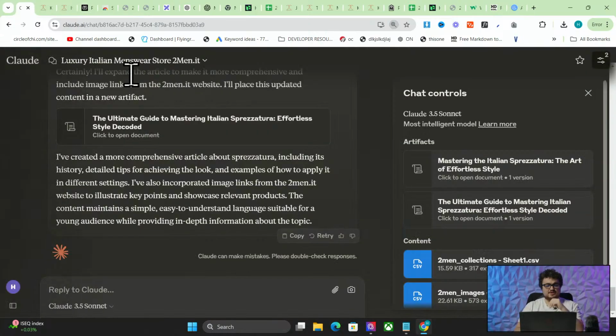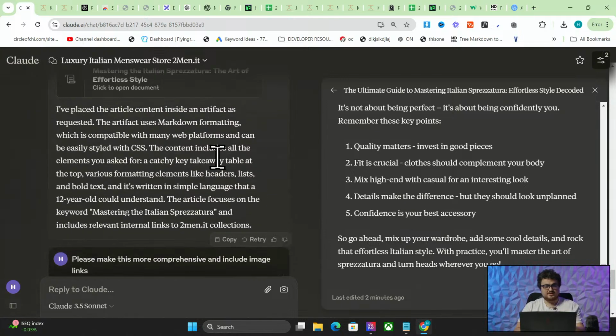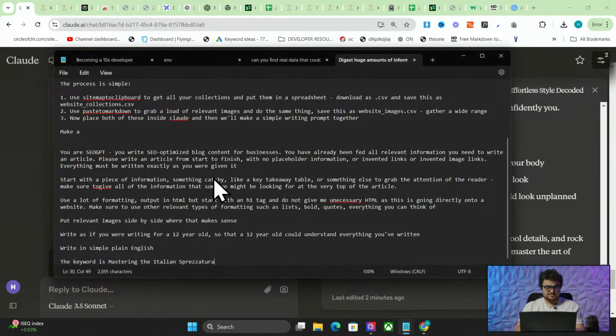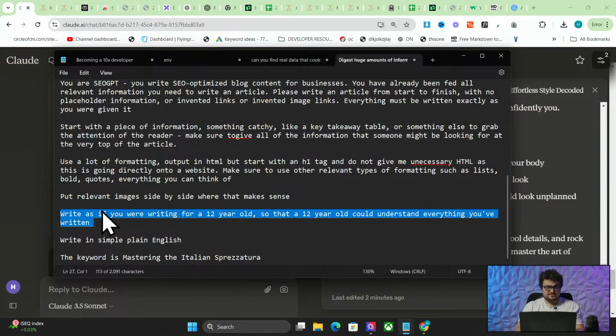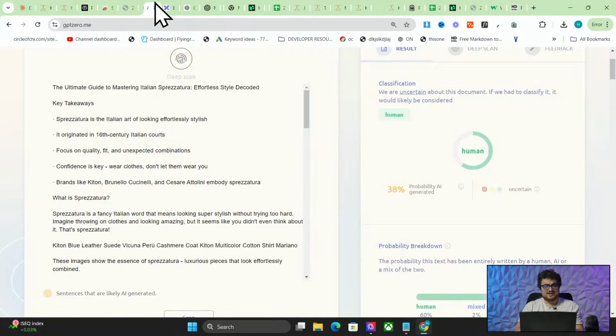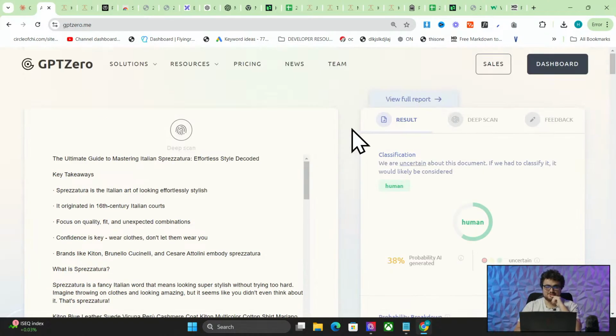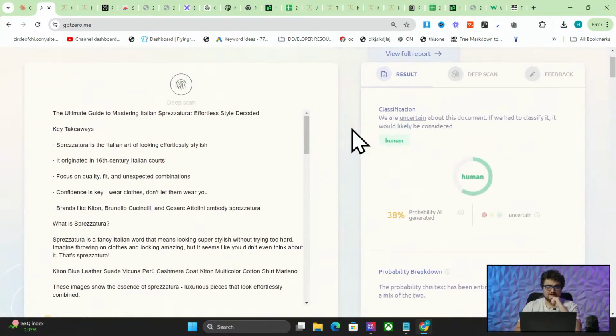So all of these humanizing prompts and everything, literally all you have to do is write this line in your prompts. Write as if you were writing for a 12-year-old so that a 12-year-old could understand everything you've written, and then write in simple plain English, and it passes AI detection, which I personally think is absolutely hilarious. But yeah,